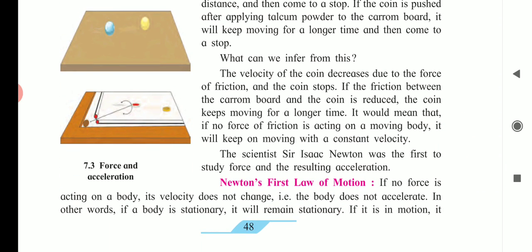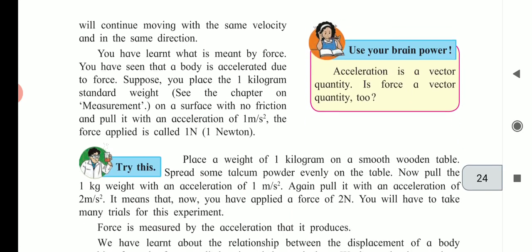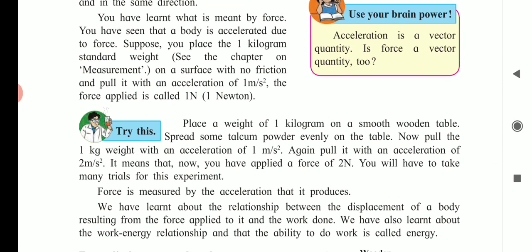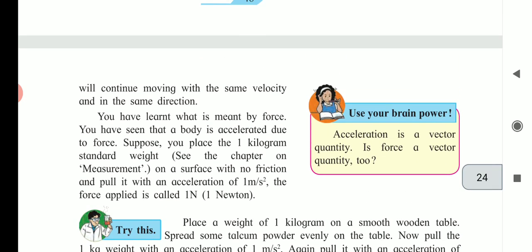In other words, if a body is stationary, it will remain stationary. And if it is in motion, it will continue moving with the same velocity and in the same direction. After understanding force and acceleration, let us now define the unit of force.